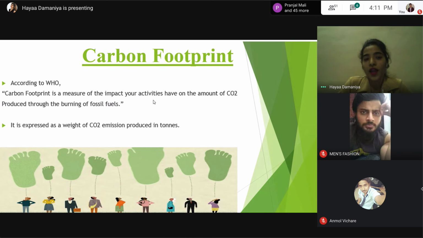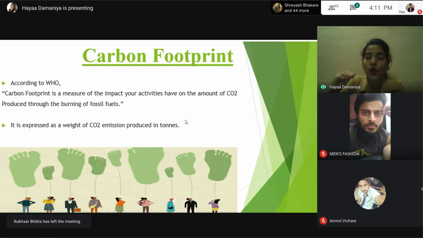Carbon footprint. Now tell me, how many of you know what a carbon footprint is? I guess many of you have heard this word, right? So, according to the World Health Organization, carbon footprint is the measure of the impact your activities have on the amount of CO2, that is carbon dioxide, produced through the burning of fossil fuels. It is expressed as a weight of CO2 emission produced in tons. If I say it in simple words, then your carbon footprint is the total amount of carbon dioxide you release to the environment by consuming energy.